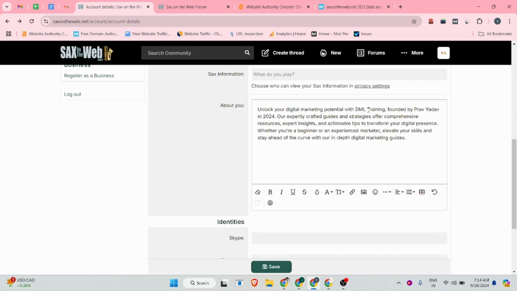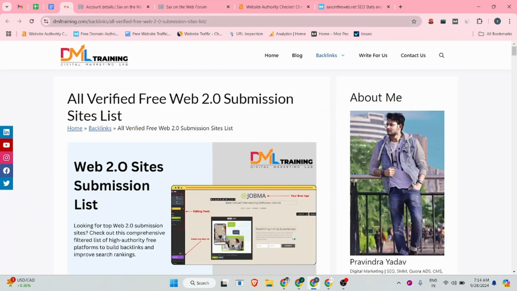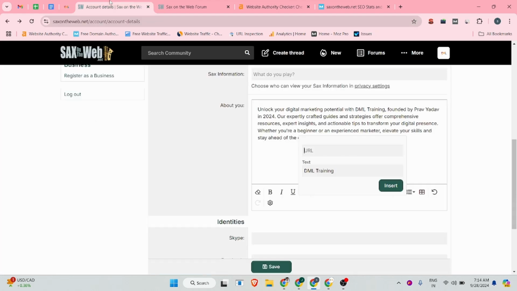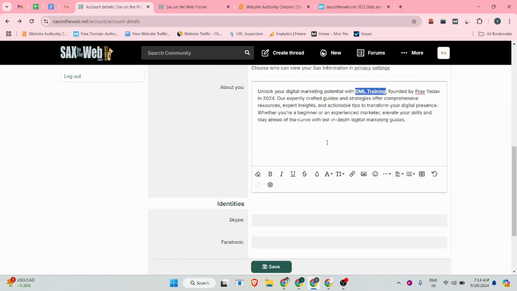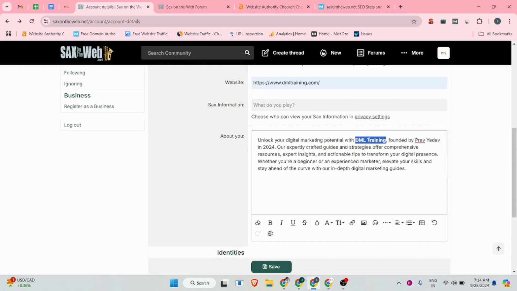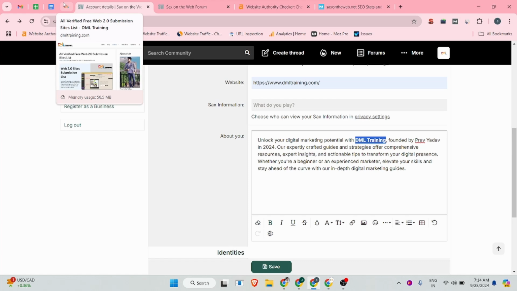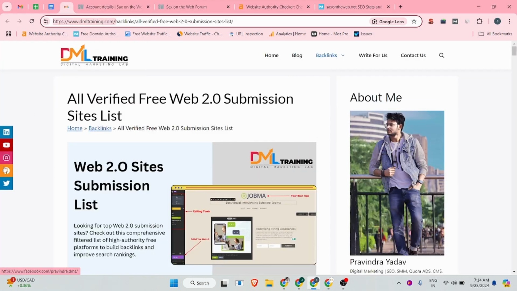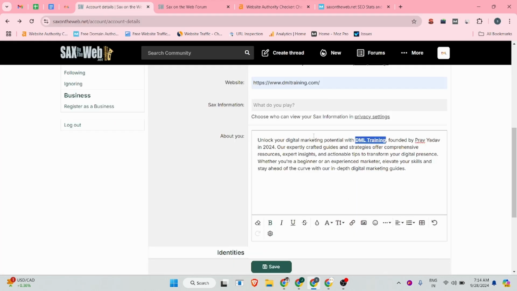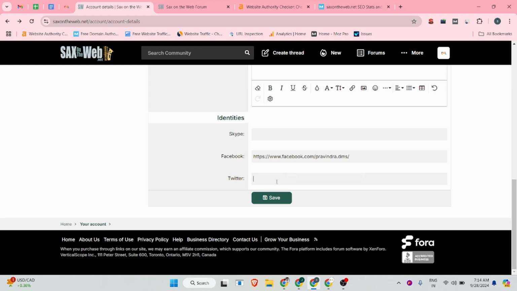And we can add our website URL. Let me try if they allow us to create it, because a while ago when I was creating it, they did not allow it. You can add a hyperlink on any targeted keyword. Next we can add our social details.